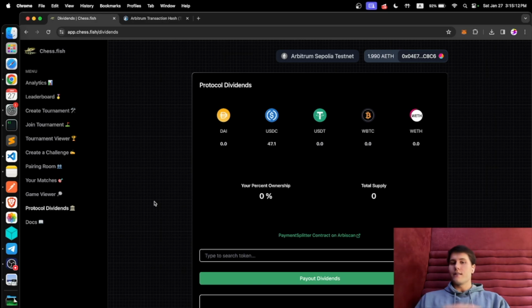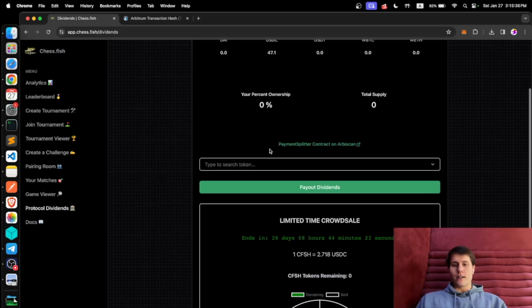So let's say you own 10% of the ChessFish supply, you'll be able to withdraw 4.7 USDC, for example. And that is for any ERC20 token that players on the ChessFish platform decide to wager. You'll be able to withdraw those fees if you own a portion of the ChessFish tokens.